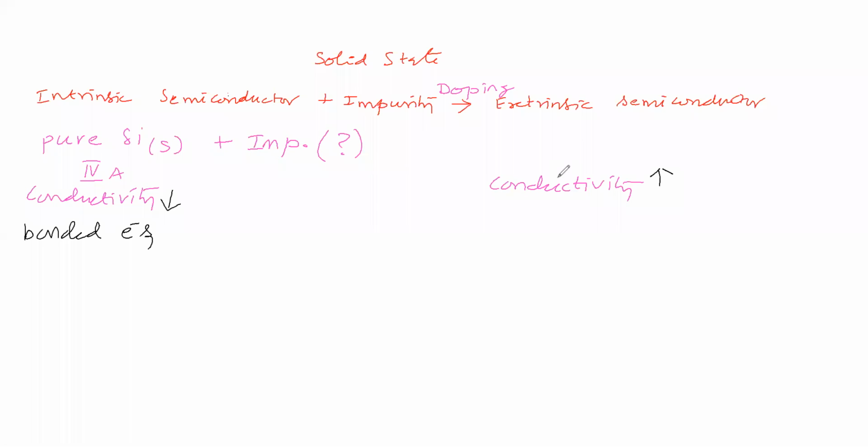Here, conductivity is rising. What if we do something with respect to electrons, so that conductivity will rise? Do we increase the number of bonds?